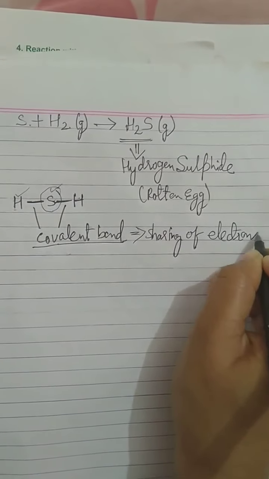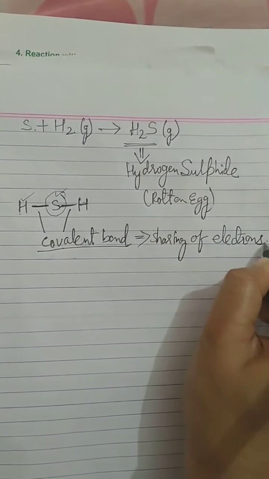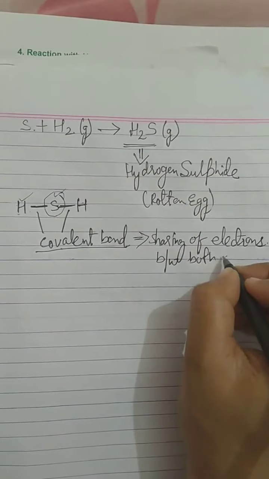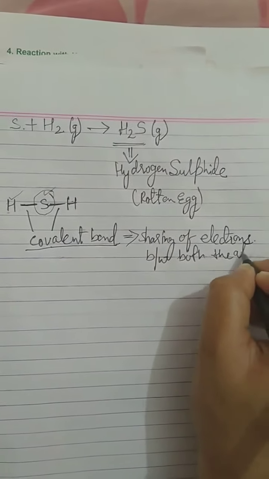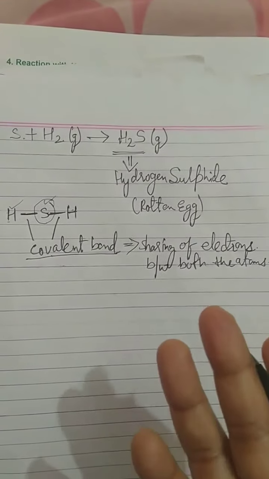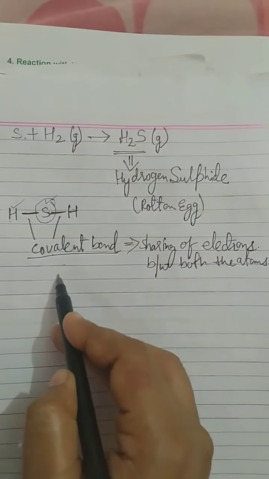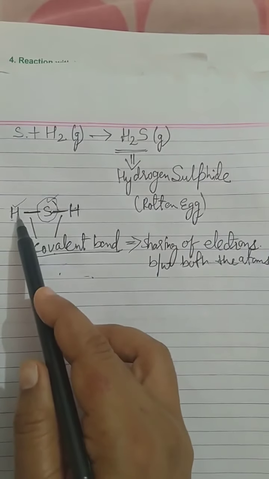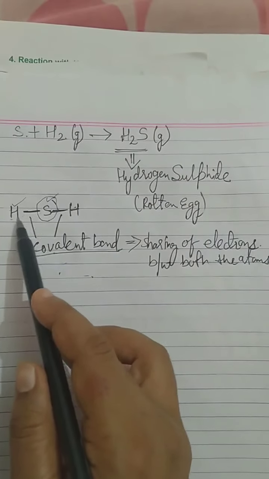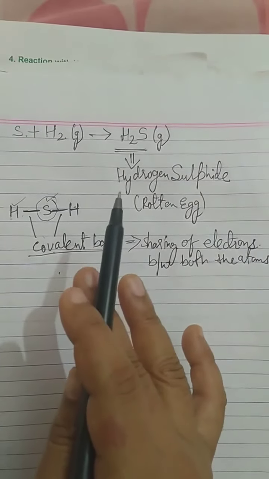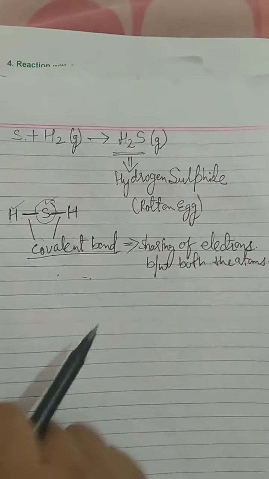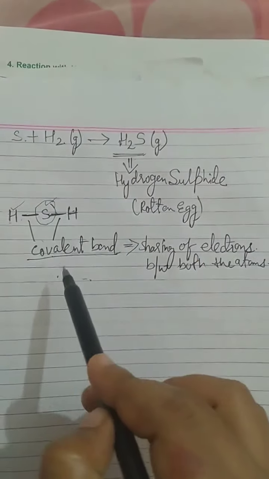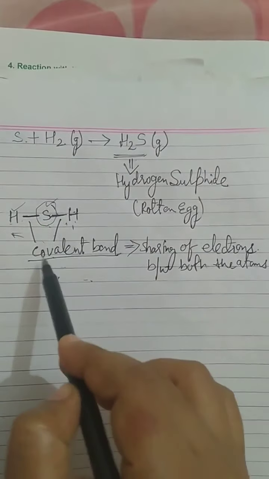Covalent bond is formed by sharing of electrons between both the atoms. If sharing is taking place, then obviously hydrogen and sulfur both give their electrons, and then this bond is formed. I think it is now clear why it is called a covalent hydride. So H2S, hydrogen sulfide, is an example of a covalent hydride, where sulfur is bonded to two hydrogen atoms with a covalent bond.